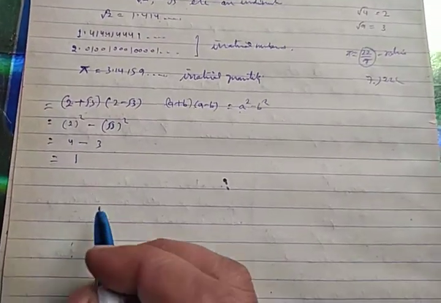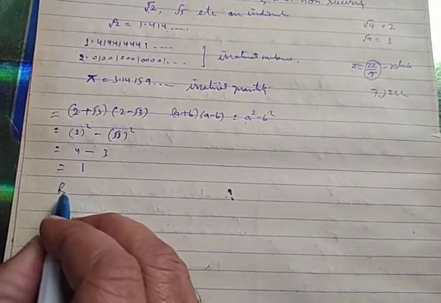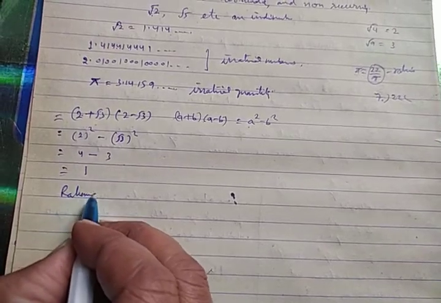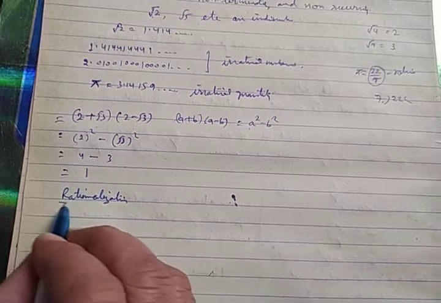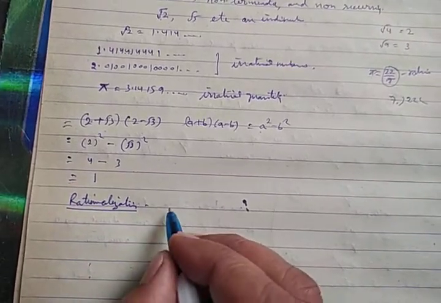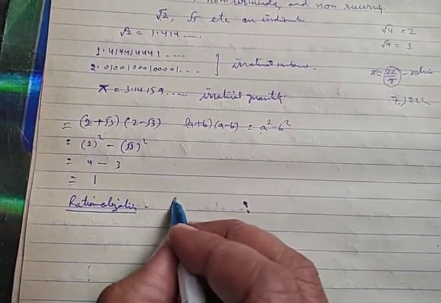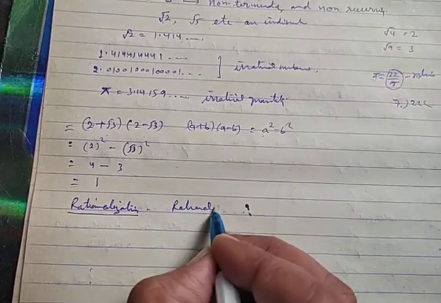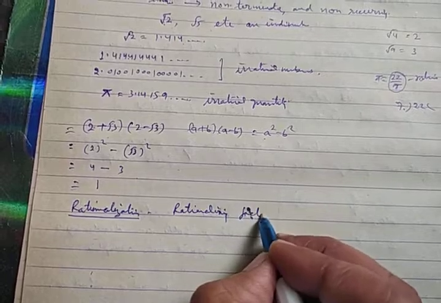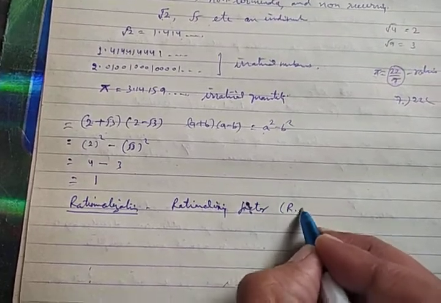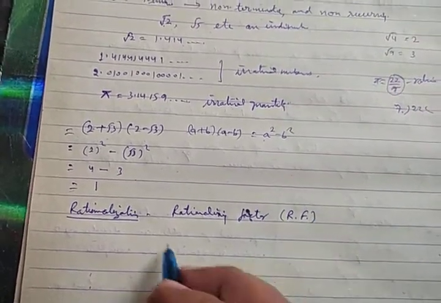There is one more thing, rationalization. There is a rationalizing factor, in short form also called RF.